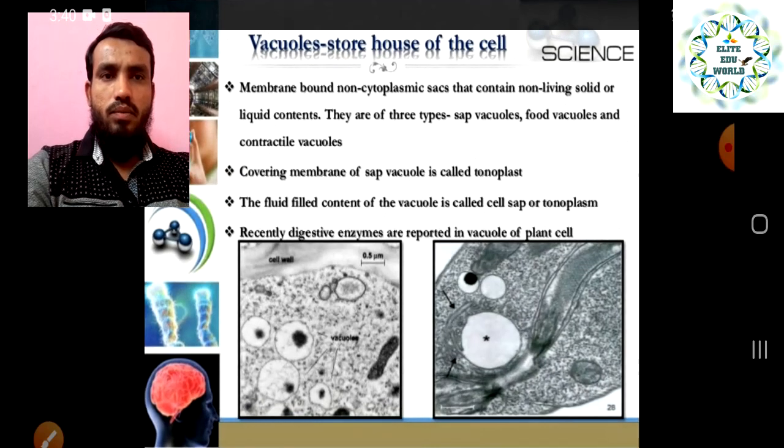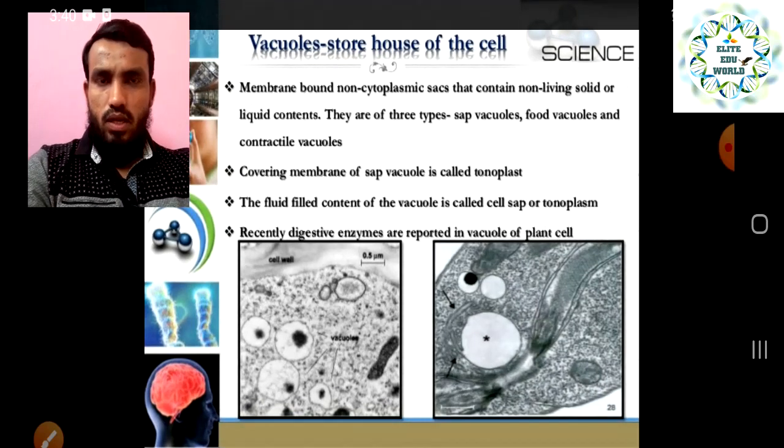In the next one we will see what vacuoles are. Everybody knows vacuoles, the storehouse of the cell.